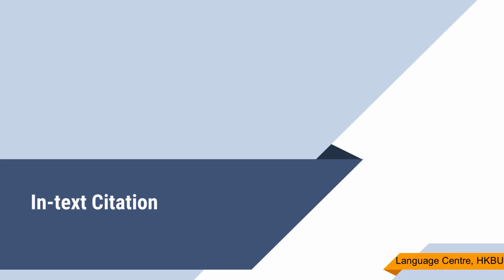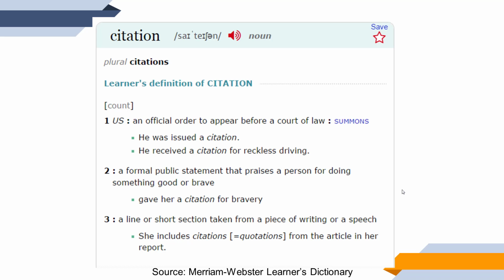In-text citation. So what does citation mean? If we take a look at Merriam-Webster's Learner's Dictionary, we can see that citation itself is a noun. Now, there are several definitions for citation, but for academic writing, we are only referring to the third definition here.